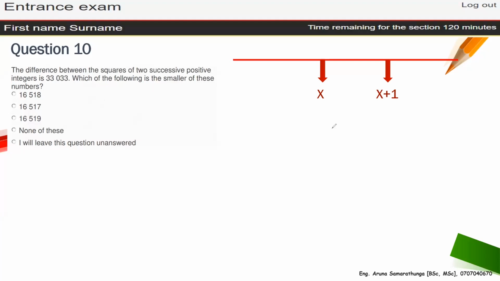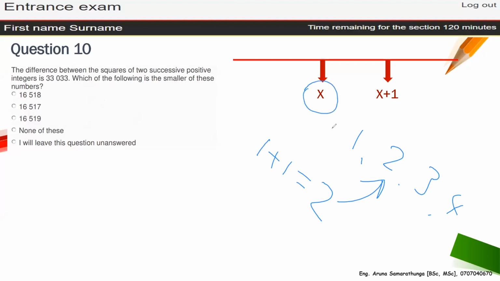If I take it like that, then the other number is x plus 1, because the integers go 1, 2, 3, 4 like that. So 1 plus 1 is 2, that is this number. So if I take x, then the other one is this one, same as this expression.